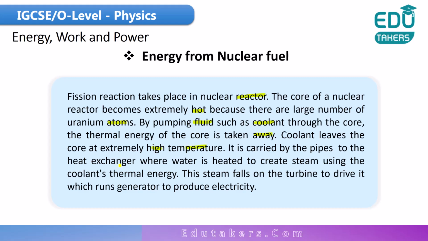Coolant leaves the core at extremely high temperature. It is carried by pipes to the heat exchanger, where water is heated to create steam using the coolant's thermal energy. So when the water is carried into the heat exchanger, it is converted into steam, and this steam is created by using the heat of the coolant. This steam falls on the turbine. When the steam falls on the turbine, it drives the turbine, which runs the generator, and electricity is produced. This is the method by which you can get electrical energy from nuclear fuel.